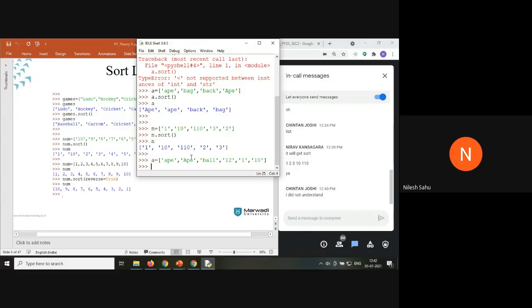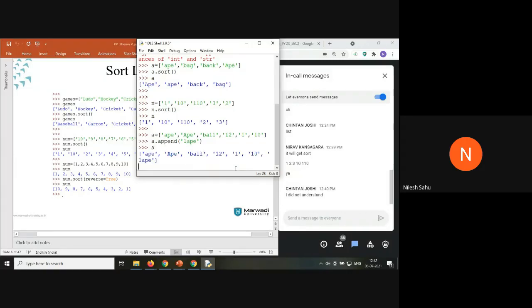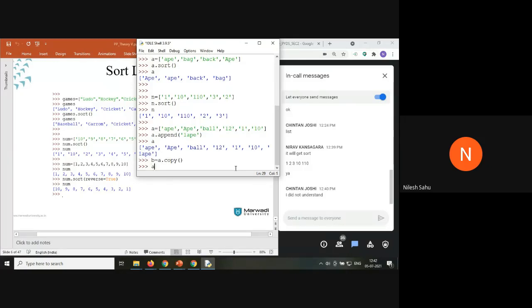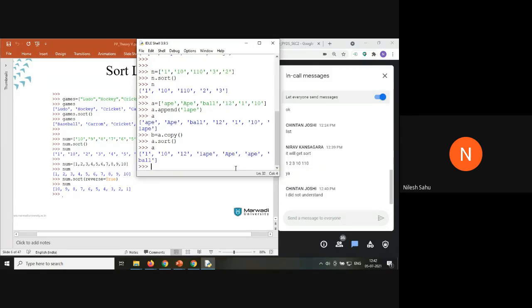All values are inside single quotes, even the numbers. a dot append. Now, let me first copy this list, b equal to a dot copy. When I say a dot sort, you can see the elements are sorted here.